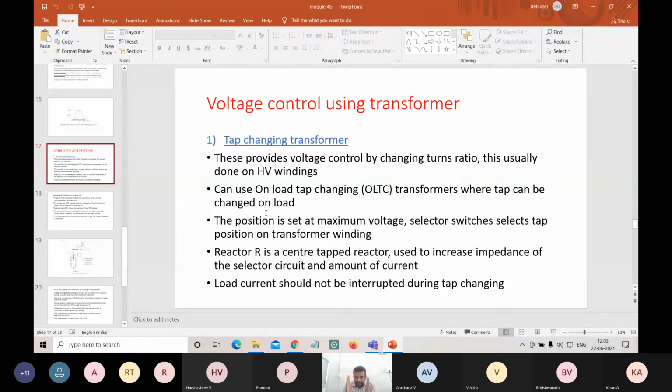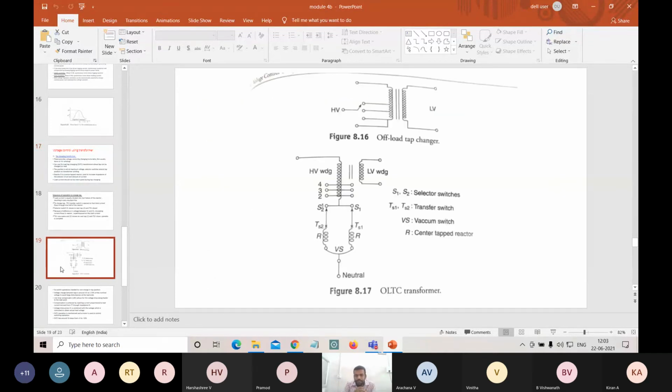So the construction of the tap changing transformer should come into our picture now. The OLTC transformers are nothing but on-load tap changers. The load is connected at the secondary side. The supply is taken from the primary side.